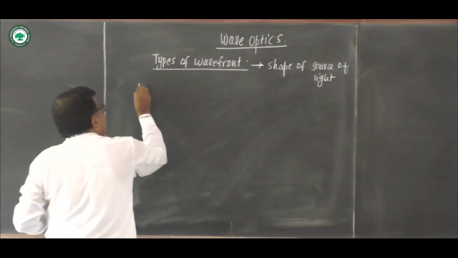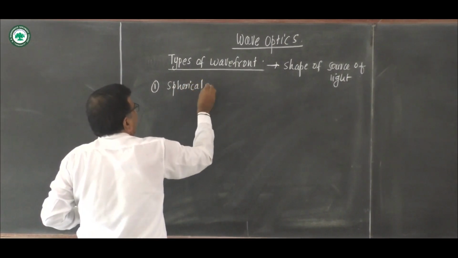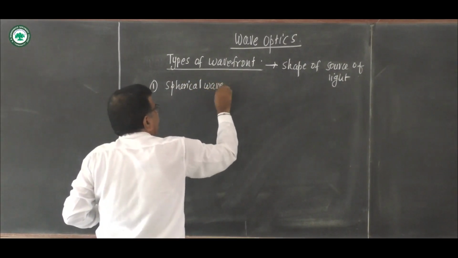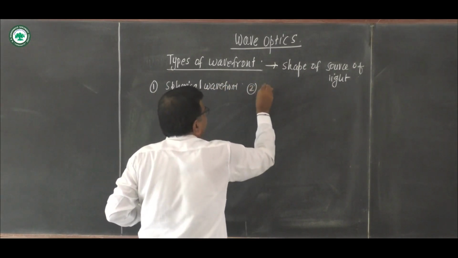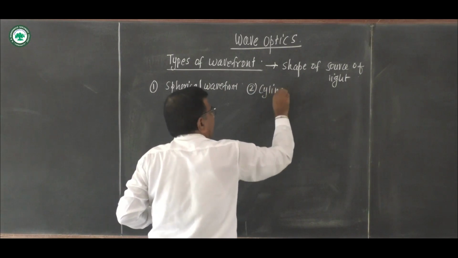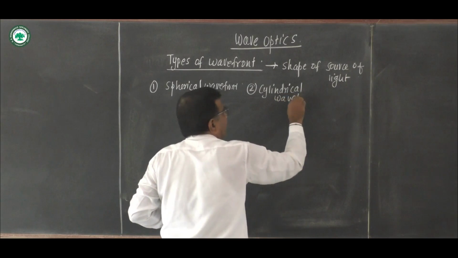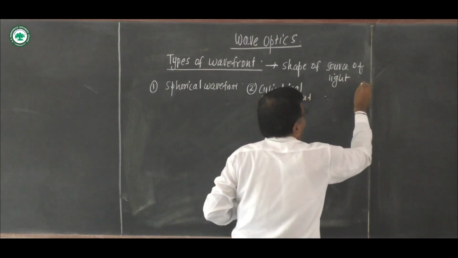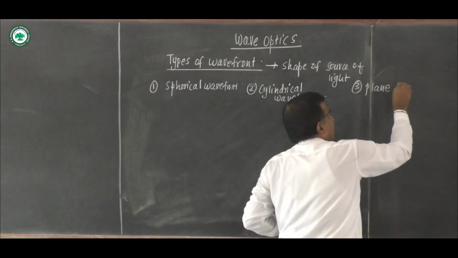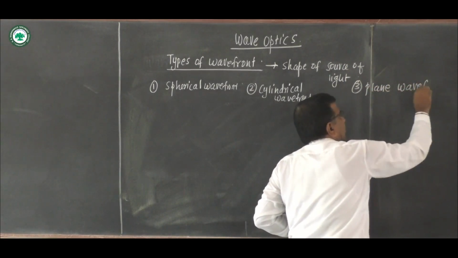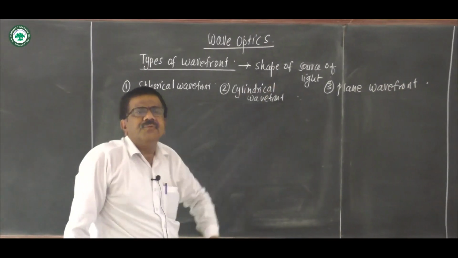Three types of wavefronts are there: spherical wavefront, then cylindrical wavefront, and the third one is plane wavefront. The type depends on the shape of the source of light.